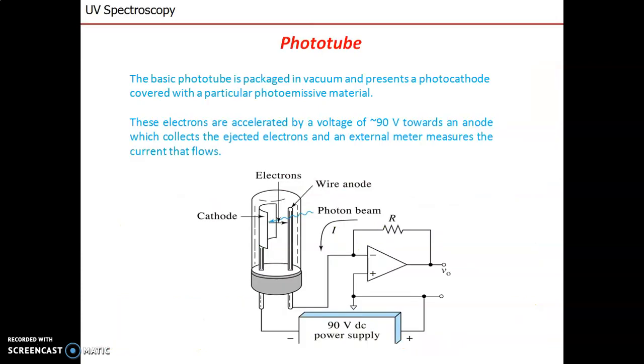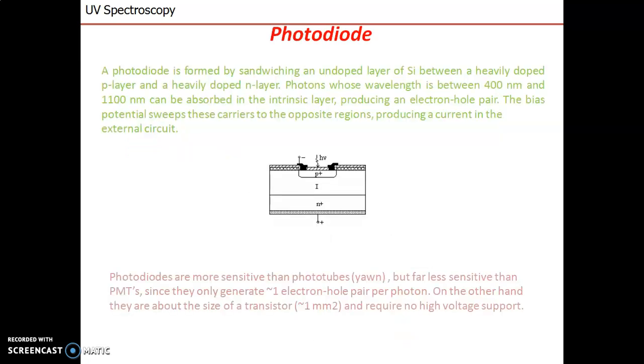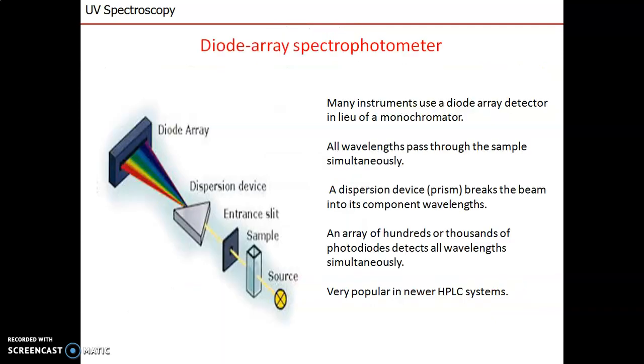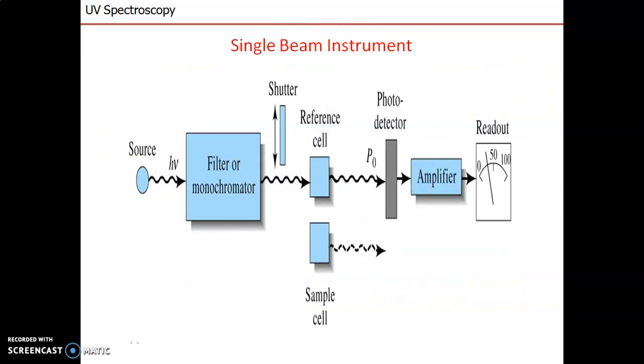Next is the phototube. This is also a detector. Here the diagram represents the phototube where the cathode and anode are present. The basic phototube is packed in a vacuum, and presents a photocathode covered with a particular photoemissive material. These electrons are accelerated by a voltage of 90 volts towards an anode, which collects the ejected electrons, and an external meter measures the current that flows. Next is the photodiode, then the diode array spectrophotometer.